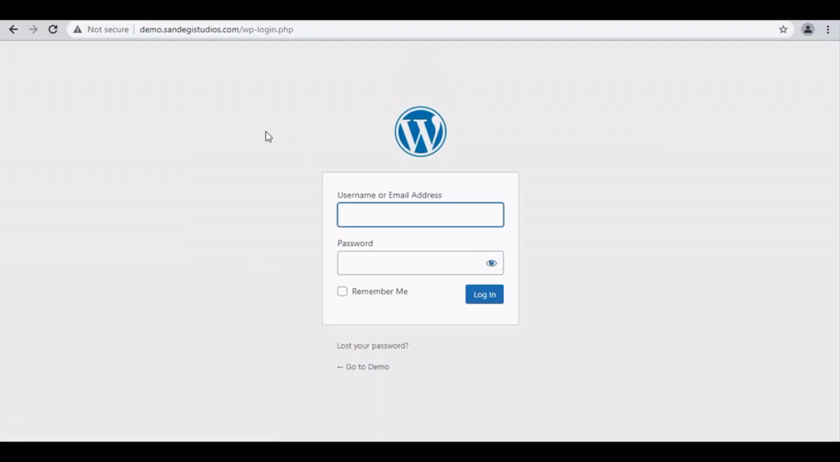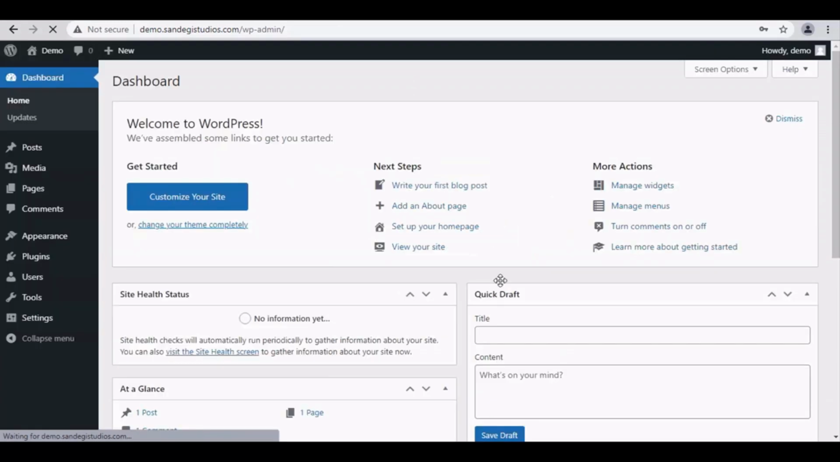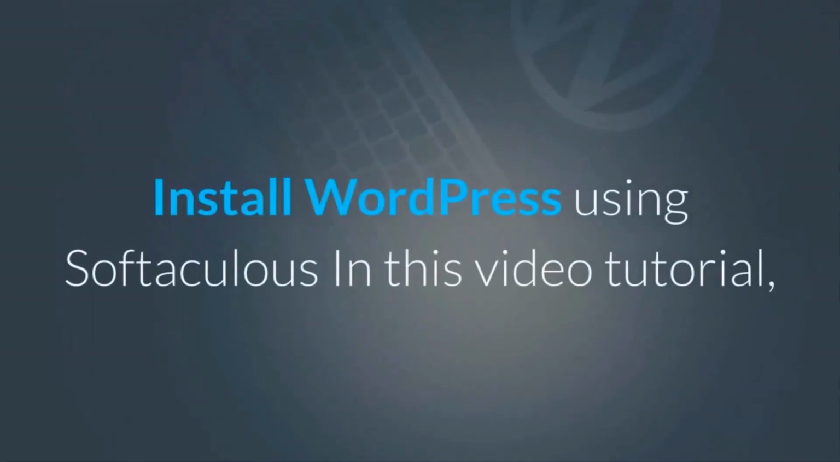Click on Login and enter your username and password and log in. So now you are logged into your WordPress panel. Thank you for watching. Install WordPress using Softaculous.